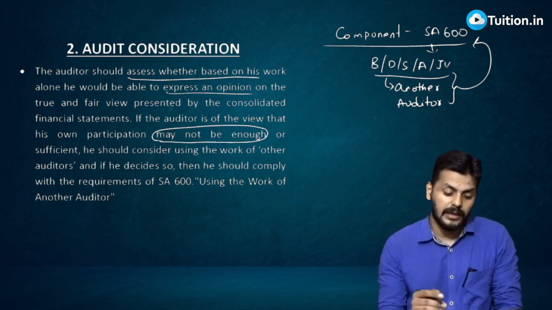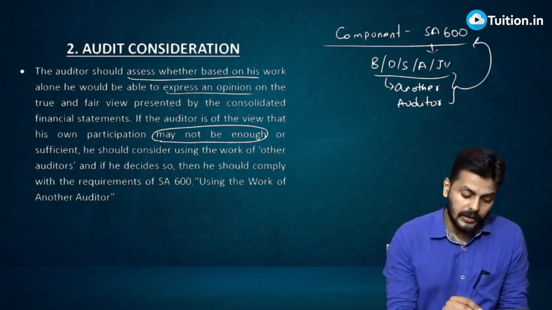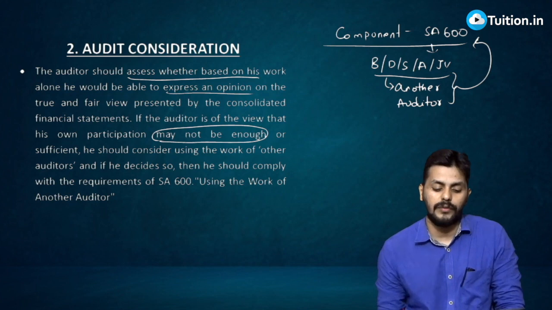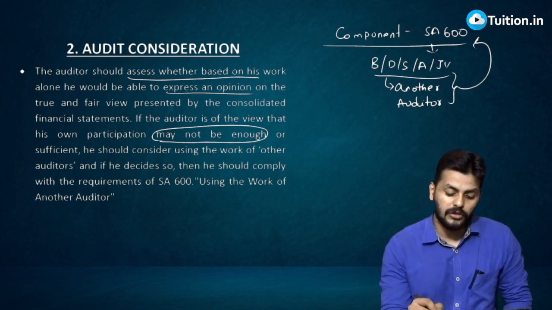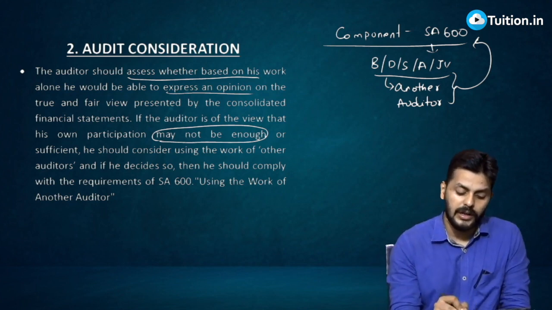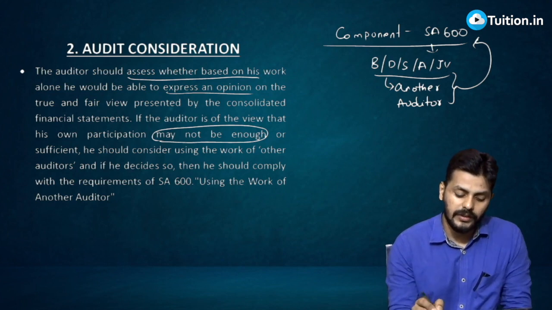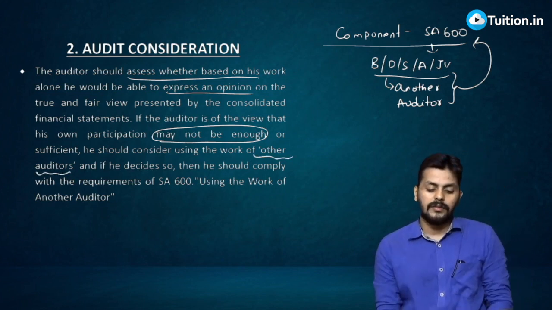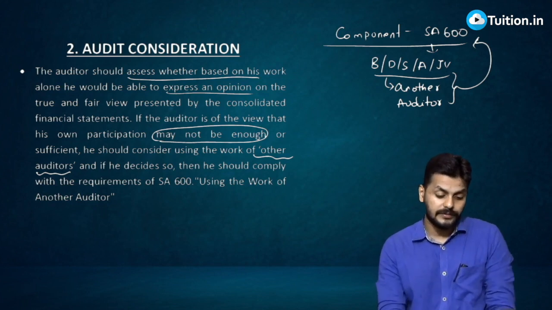If the auditor is of the view that his own participation may not be sufficient, he should consider using the work of other auditors.